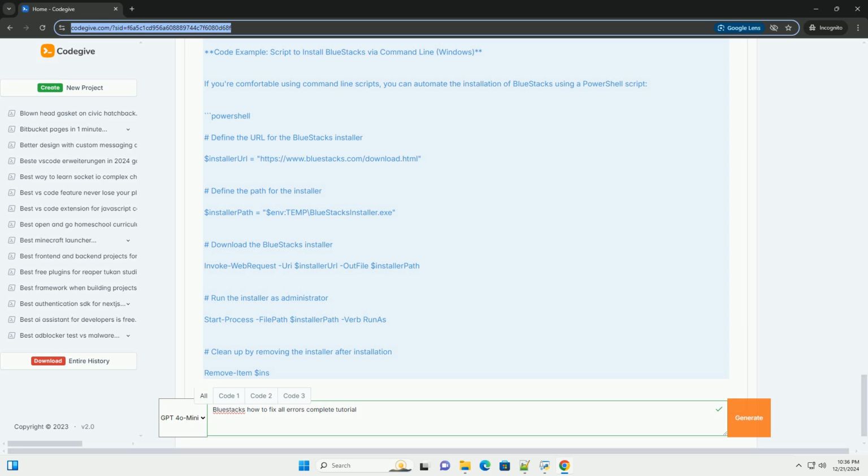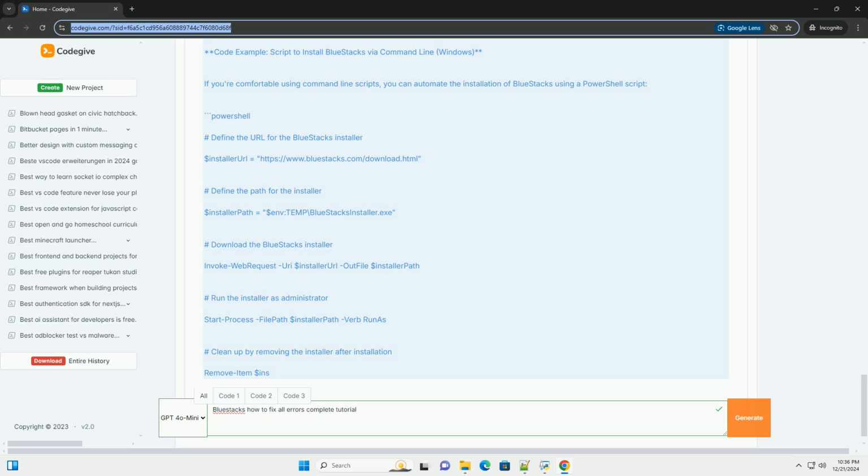7. Resolve error codes. Bluestacks may throw specific error codes. Here are some common ones and how to fix them. Error code 25000. Solution: ensure that your antivirus or firewall is not blocking Bluestacks. Add Bluestacks to the exceptions list. Error code 7. Solution: this may be due to a corrupt installation. Uninstall Bluestacks and reinstall it. Error code 9011. Solution: this typically indicates insufficient storage. Free up space on your drive and restart Bluestacks.